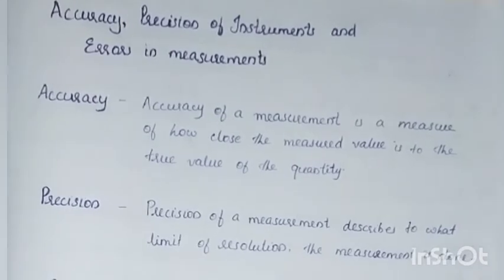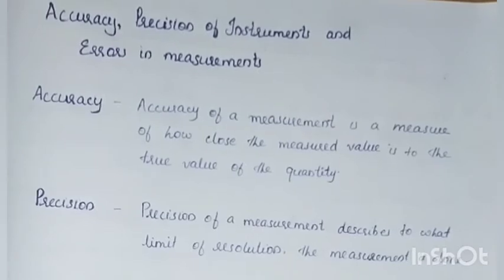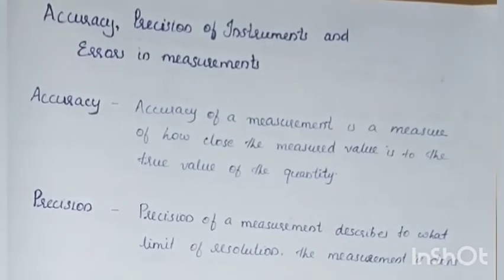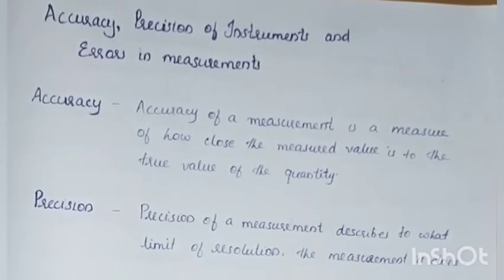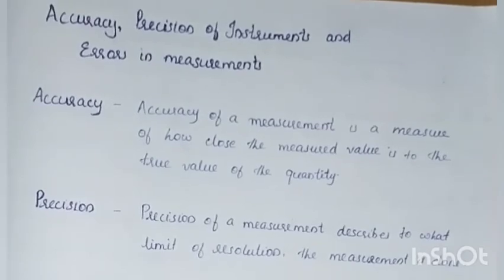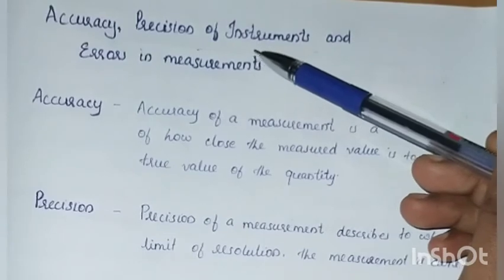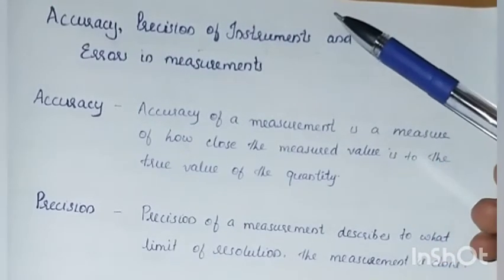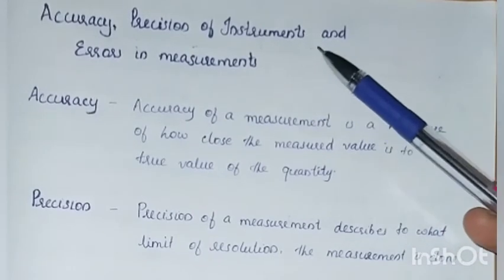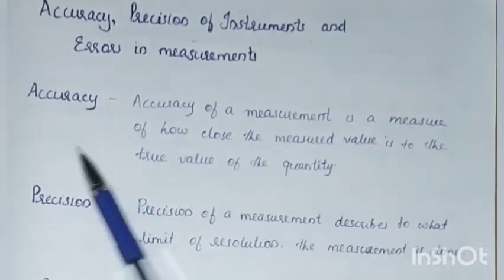So in this chapter we have been discussing units and measurements of different quantities, especially the base quantities mass, time and length. Now we are going to see about accuracy and precision related to the instruments and also the errors that occur while we are measuring. Accuracy and precision are two important terms related to the instruments that we use for measurements. A good instrument should have high accuracy and precision. Let us see what the terms accuracy and precision mean.